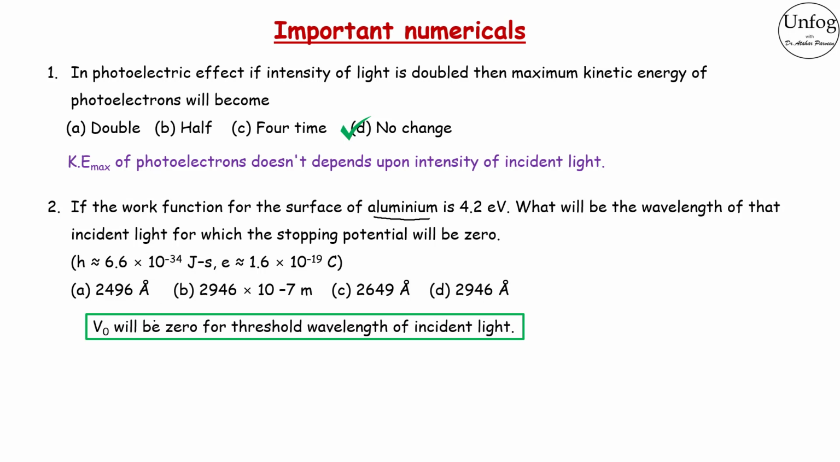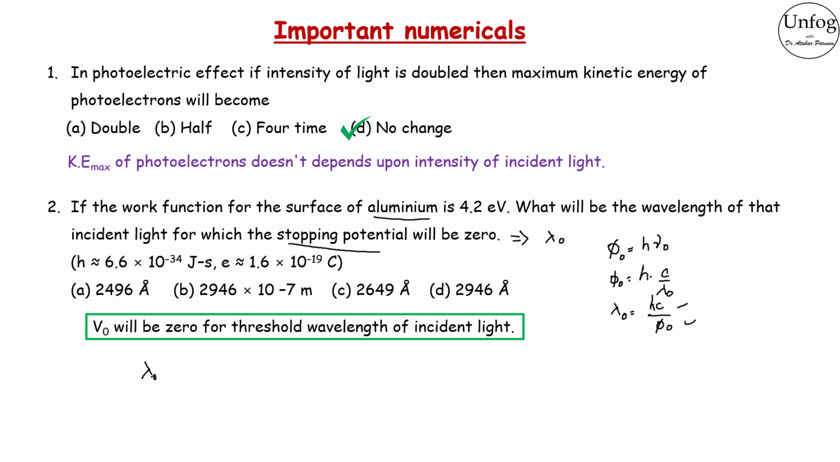You know that the stopping potential will be 0 for threshold wavelength of incident light. As they have given that the stopping potential is 0, it means that the wavelength should be lambda naught. Now you can easily find lambda naught with the well-known equation. How do you get it? Your work function phi naught is equal to h nu naught, or this can also be written as h into c by lambda naught, or you can find lambda naught, the threshold wavelength, which is equal to hc by phi naught. Now you have all the values, just substitute them.